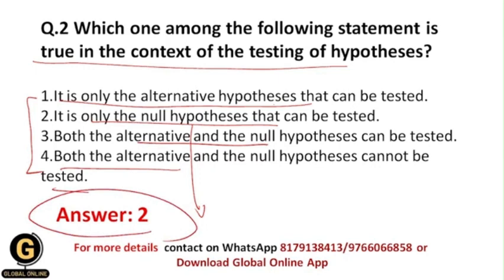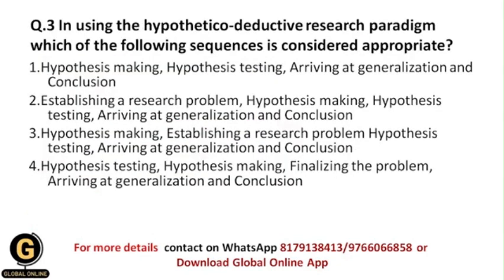Okay, next is, in using the hypothetico-deductive research paradigm, which of the following sequences is considered appropriate? Whenever you are using the hypothetico-deductive research approach, then for that you need to go through simple steps, those are the research steps. So what are the sequences of these research steps?